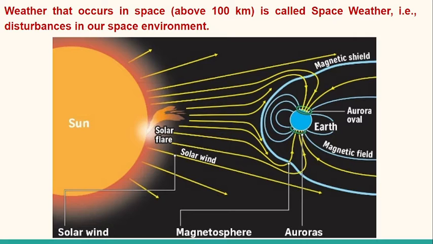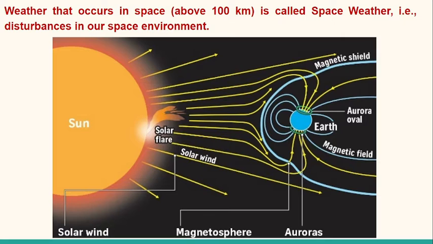Solar flares, coronal mass ejections, and solar wind come out from the Sun and carry the interplanetary magnetic field, which enters the Earth's magnetosphere. The Earth's magnetosphere has a particular shape, with magnetic field lines from the North Pole to the South Pole. Because of the magnetosphere, the energetic particles from the Sun cannot enter the Earth's atmosphere directly.